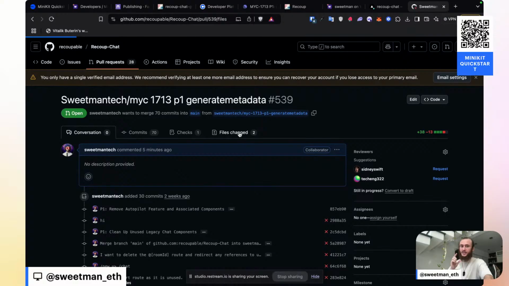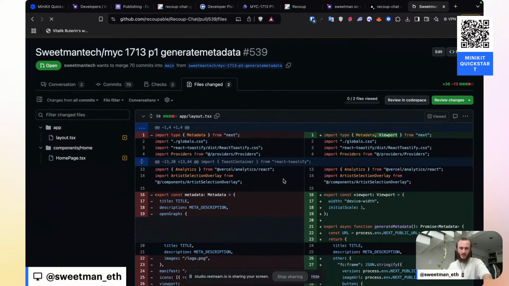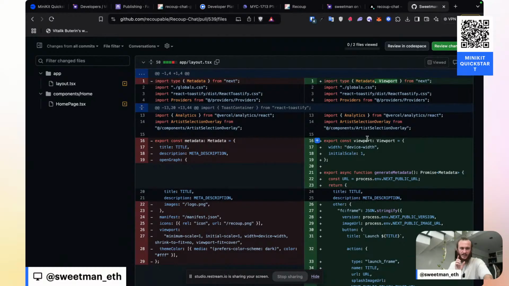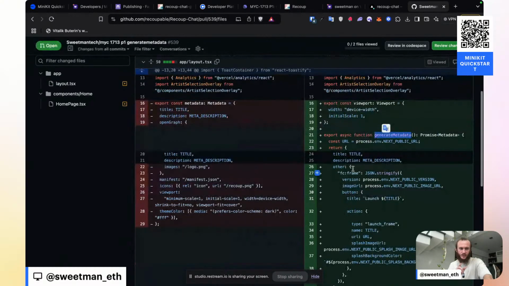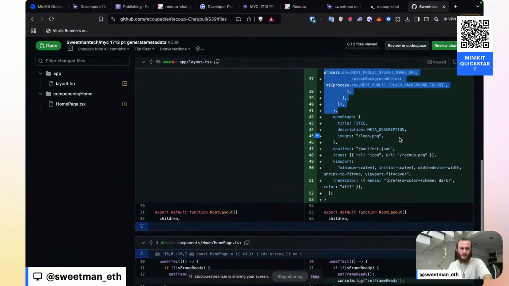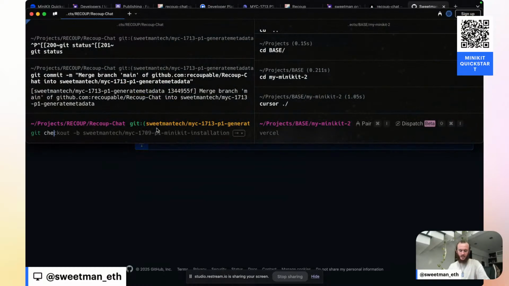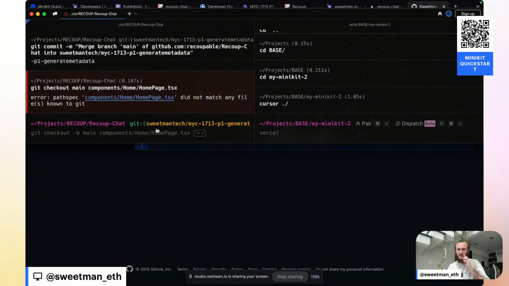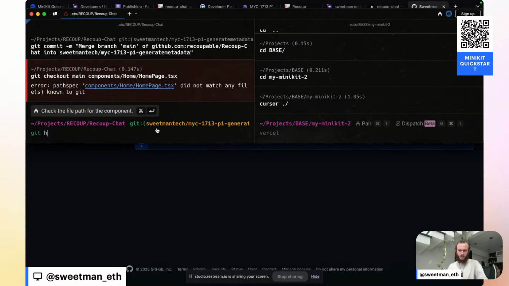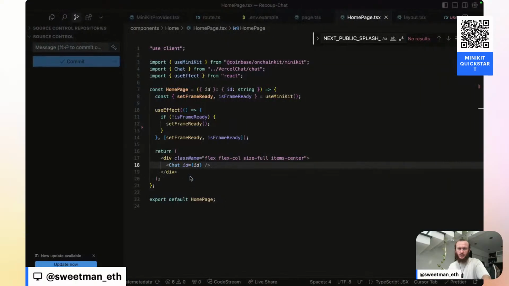So what was changed? The last time we shipped an update, we were not seeing a button to launch the mini app. We made a couple updates and now we do see a button to launch the mini app. The main update is right here. We added in the generate metadata function with this Farcaster frame metadata. This is the main thing that was missing. We also added in some logging, but we don't need this logging. And so I'm going to go back here and say git checkout main and paste in the logging. Git checkout origin main. And that should have rolled back our change.